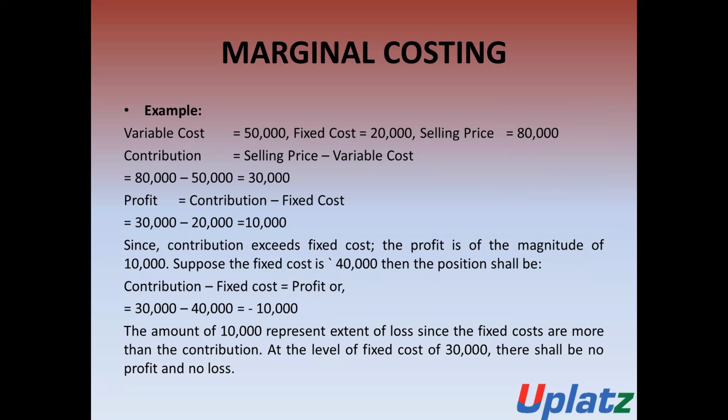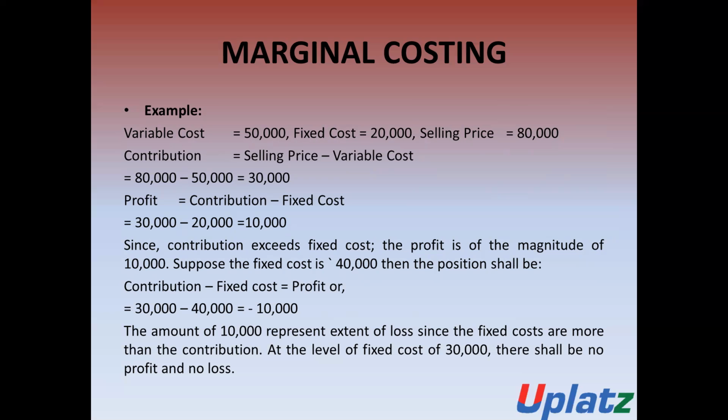Variable cost is 50,000, fixed cost is 20,000, and the selling price is 80,000. The formula of contribution is equal to selling price less the variable cost. The selling price is 80,000 and the variable cost is 50,000, so the amount of contribution is 30,000.